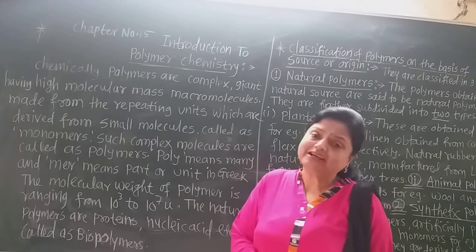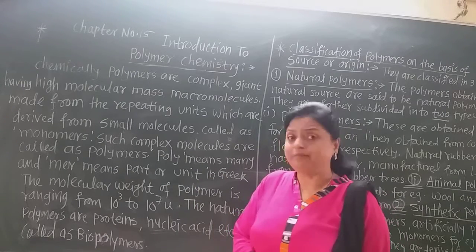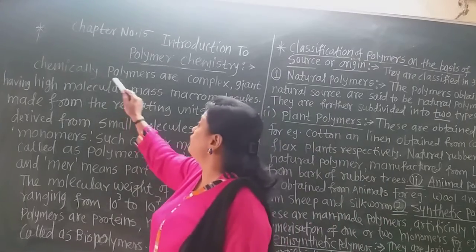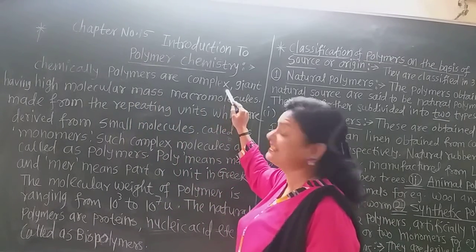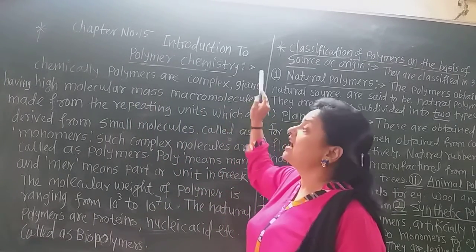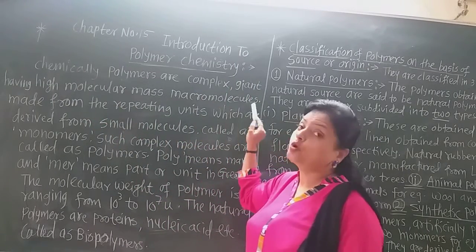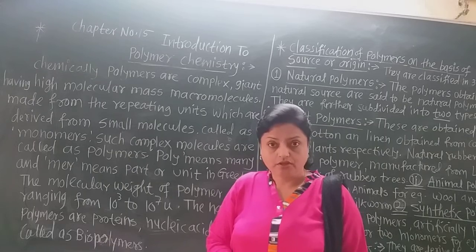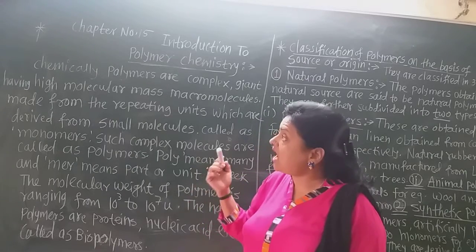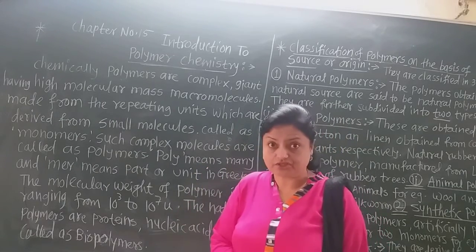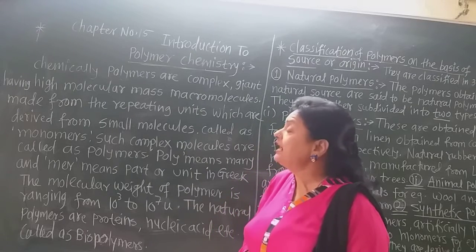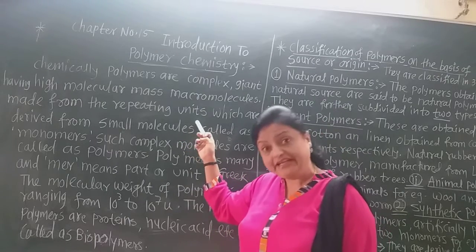Now how is a polymer defined chemically? Chemically, polymers are complex, giant, high molecular mass macromolecules made from repeating units.